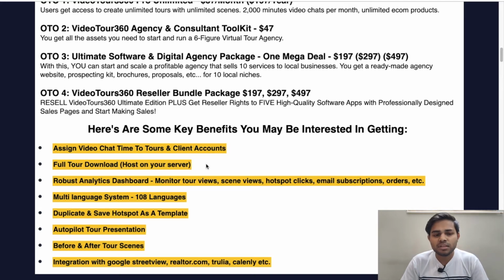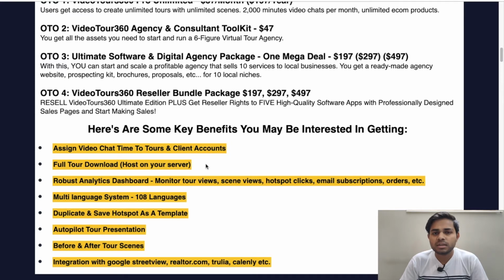And another key benefit is duplicate and save hotspot as a template. So you can also save and duplicate the hotspots as a template. And another one is autopilot tour presentation. You can also take your present tour on autopilot with this software.